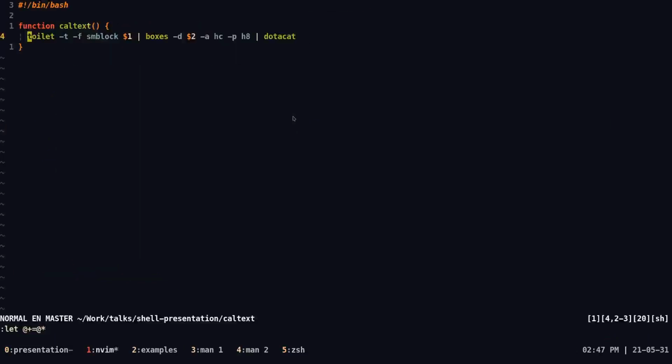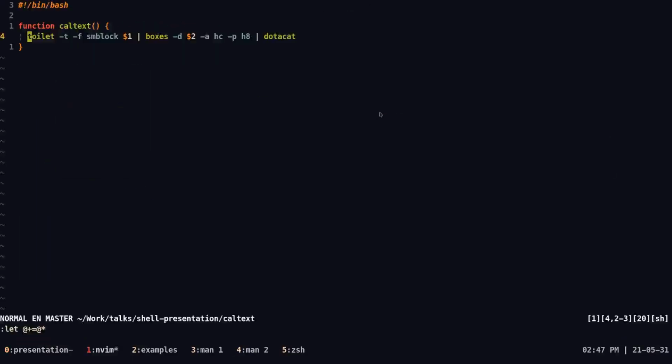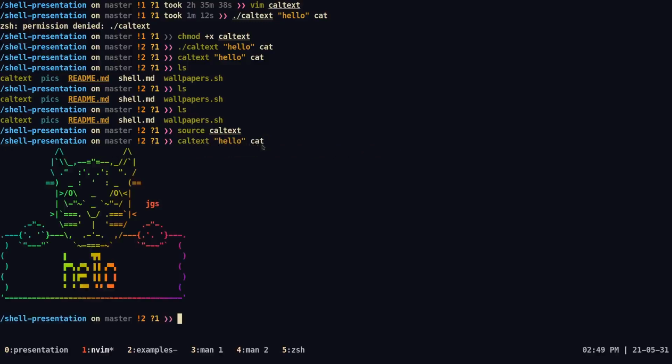To make this a bit more reusable, instead of hello and cat, I created this simple function. Then when run, I can just add parameters, and it will take those placeholders as arguments to this shell script. Once we source the file using caltex, we can use the function inside caltex. Here we say hello and cat as arguments.